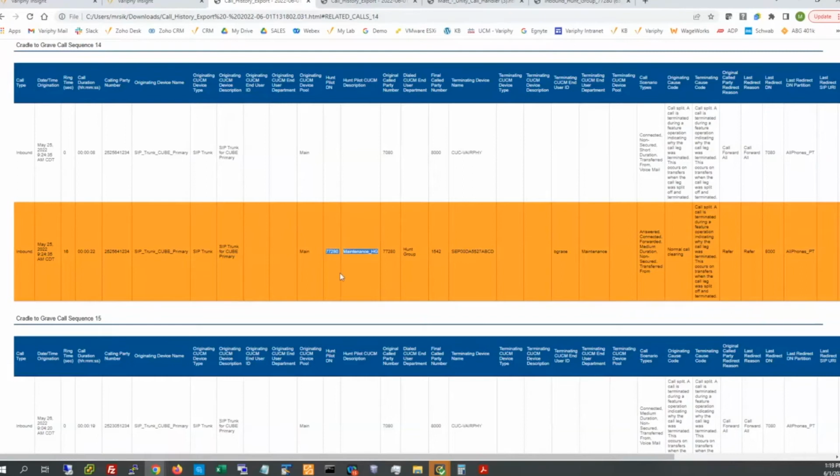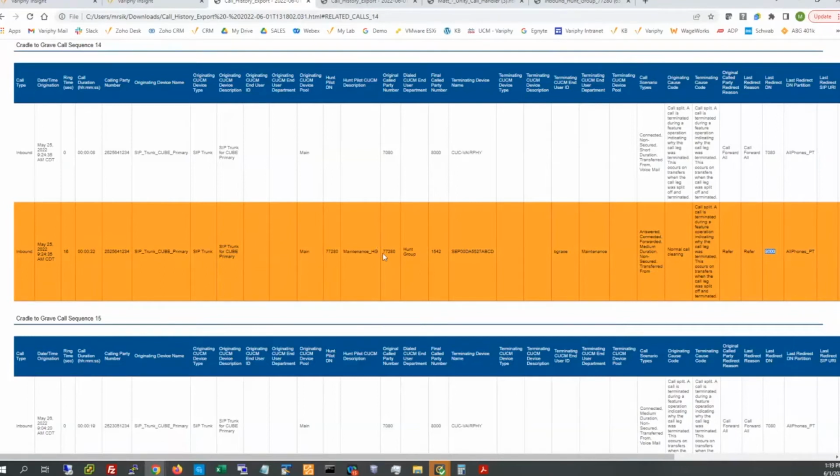I can do so with pretty much the same search I just used, filtering out the internals using a full 10-digit number, or greater than my internal DN digit length, on the calling party side, and then also keying off the last redirect DN of 8,000, or whatever my Unity handler DN is. That will give us all the calls coming from the Unity handler to a hunt group.